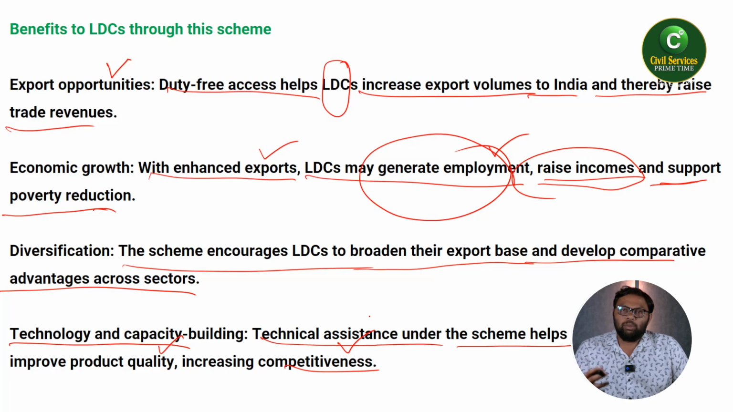So here WTO and the nations which are giving these LDC preferences are giving technical assistance and capacity building measures for these LDCs so that they can have more exports, they can have better product quality, and also which will increase the competitiveness between different LDCs, so that whenever there is healthy competition between any nations or any companies, obviously you can expect better product quality. So that is how it will work, by taking technology and capacity building measures from India and WTO.